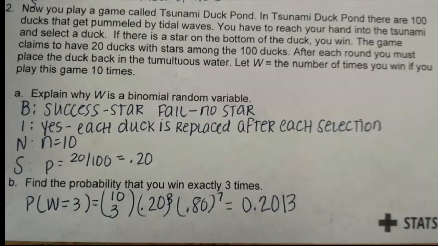All right, and now we're going to play a game called Tsunami Duck Pond. There are 100 ducks that get pummeled by tidal waves. You have to reach your hand into the tsunami and select a duck. If there's a star on the bottom of the duck, you win. The game claims to have 20 ducks with stars among the 100 ducks. After each round, you must place the duck back into the tumultuous water. Let W equal the number of times you win when you play this game 10 times.